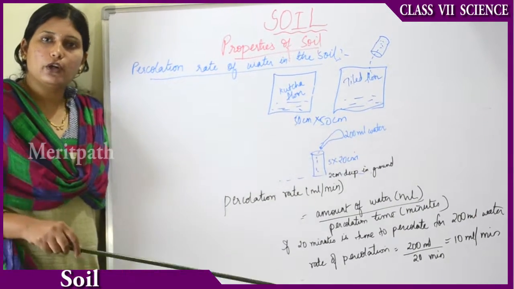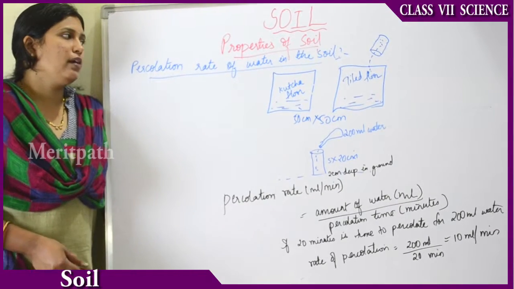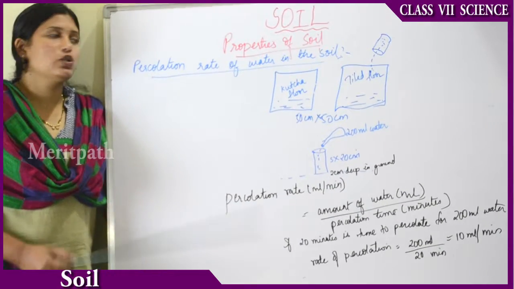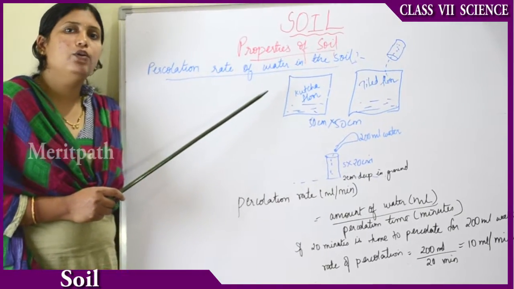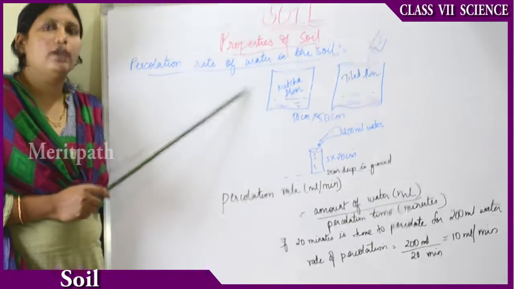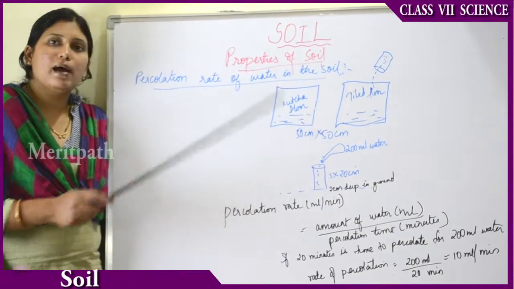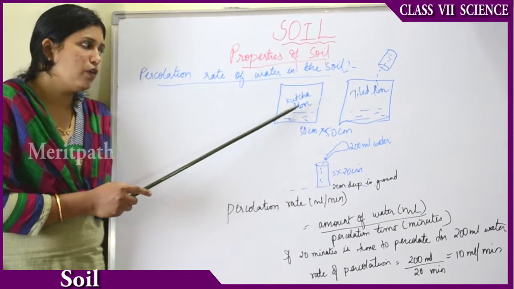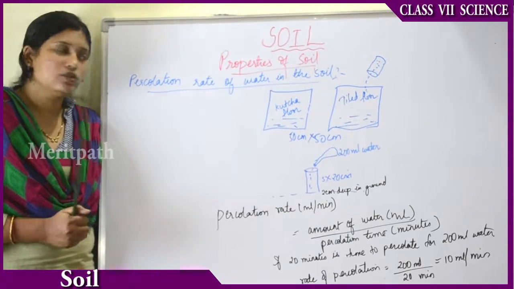So when you pour water on the soil, in some time the total water will be absorbed by the soil, right? So that seepage, the filtration of water inside the soil, is nothing but percolation. So we will do a simple activity to know the percolation rate of water in the soil. You can take two tiles. You can mark a 50 centimeter marking on two floors. One on the kacha floor. Kacha floor means a mud floor, a mud road or a soil flooring.